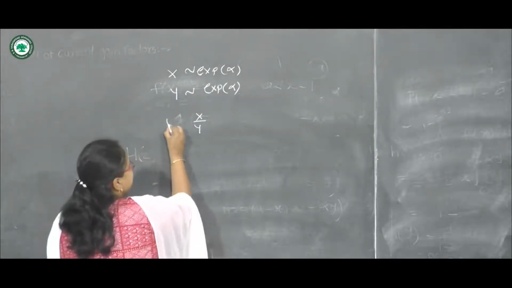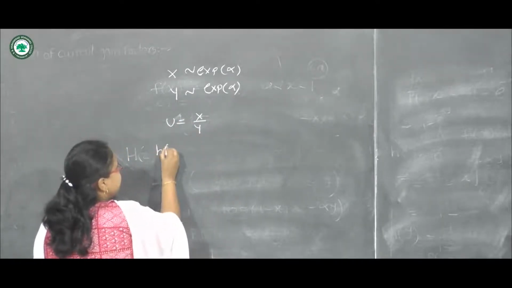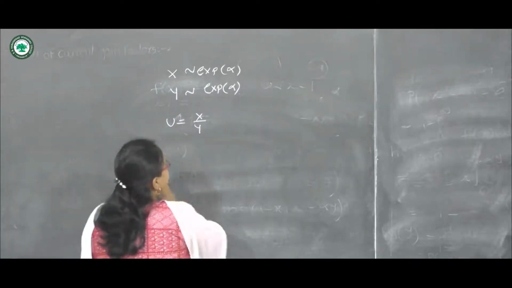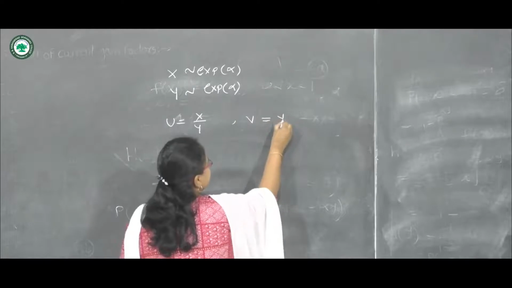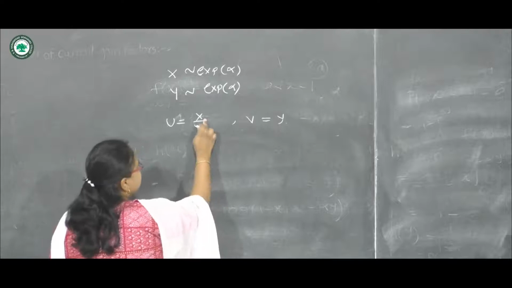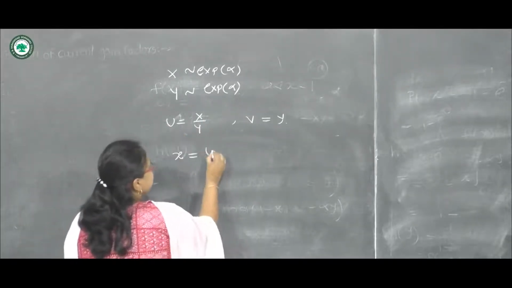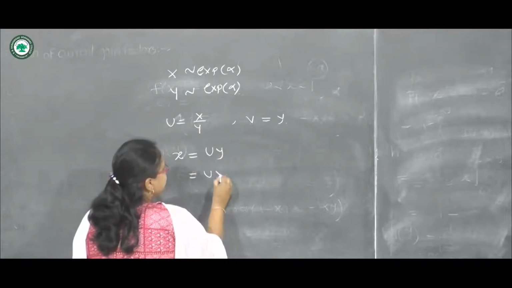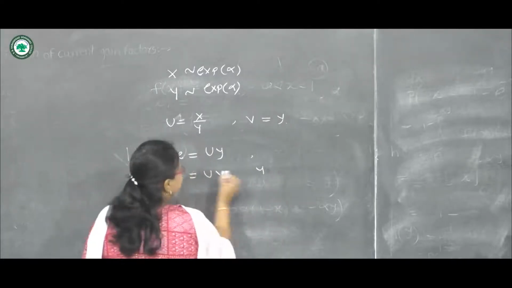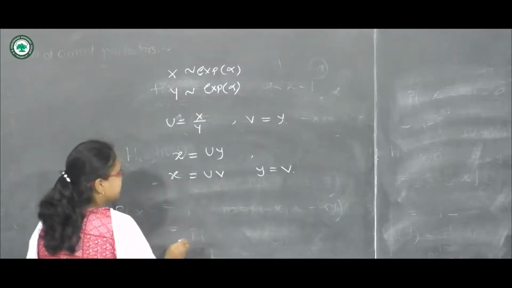So let us use the transformation for bivariate random variable for this. Suppose that u equals x upon y. We want to obtain the distribution of u, meaning we want to obtain h of u. So let us suppose v equals y. For the transformation method, we first have to write it this way: x equals u into y, so we can write u into v. Further, y equals v.